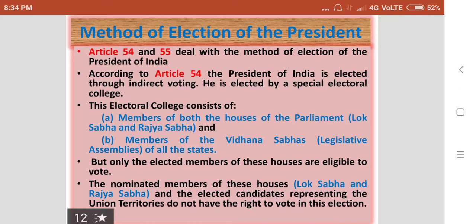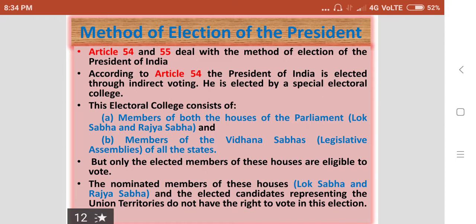And to the Rajya Sabha also, the president nominates 12 members, to give representation to the people of different fields. The president nominates 12 members from the fields of arts, literature, science, social service, sports, and other cultural fields.